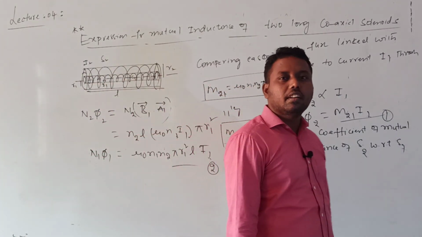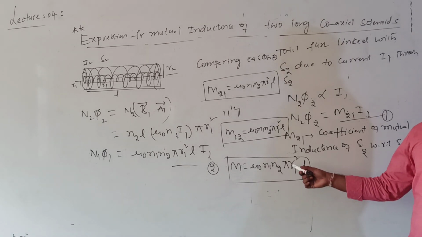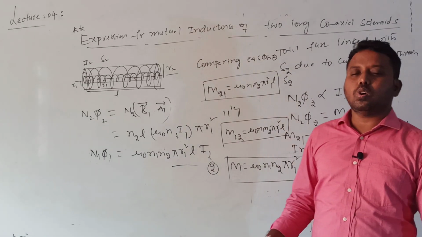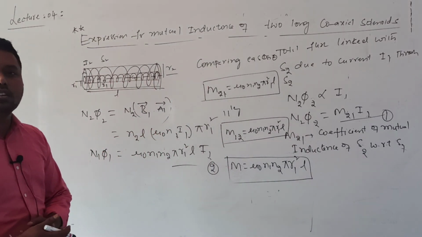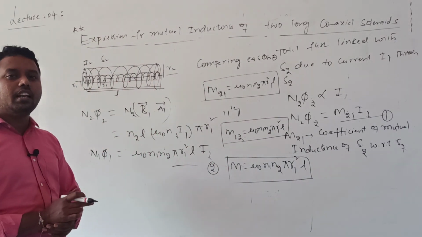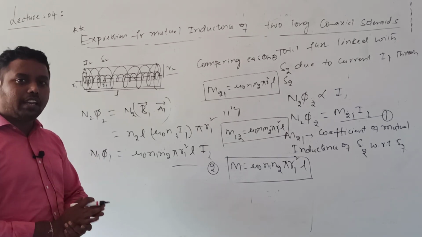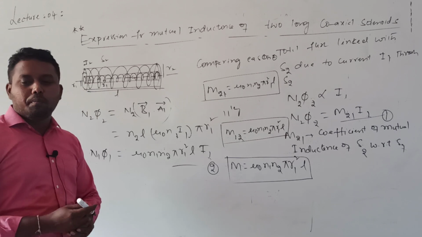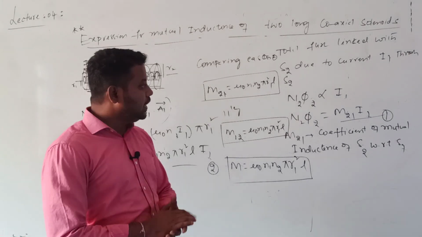Are you getting it? This is how to calculate the mutual inductance. So mutual inductance of two coaxial coils depends upon the medium between the coils, the number of turns per unit length, and the geometry of the coil, length and area. So this is regarding mutual inductance. In the next class we will discuss self inductance.